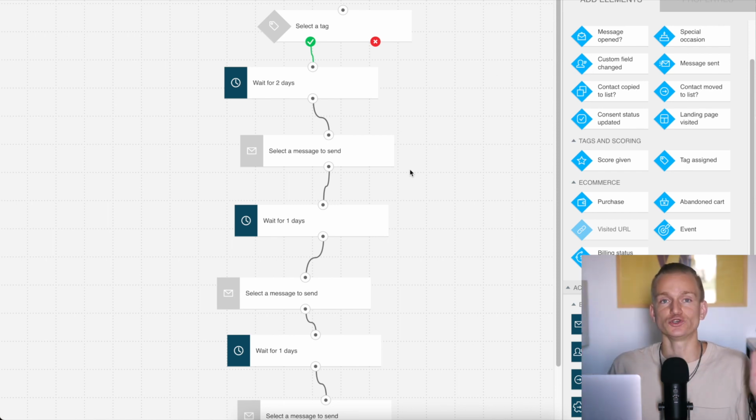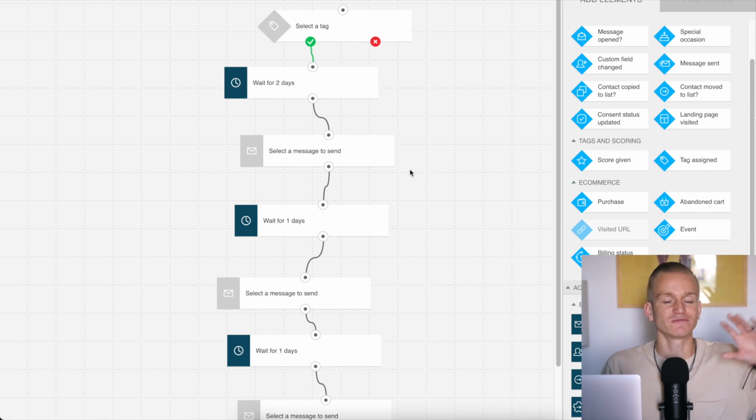So what this means is you can set up basically a tracking on your website and set it up that once someone visits a specific page on your website, you can start out an automation. And that is insanely powerful. Again, it all depends what exactly you want to get out of your website and email marketing.